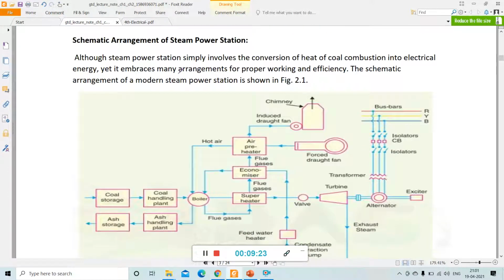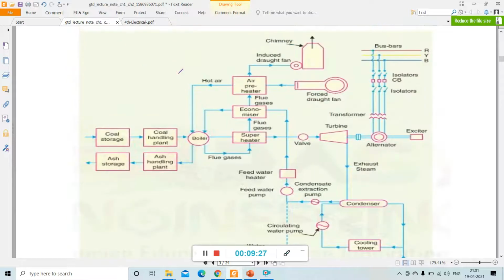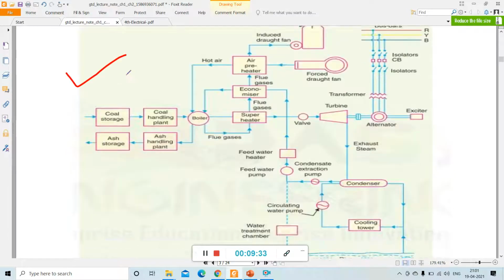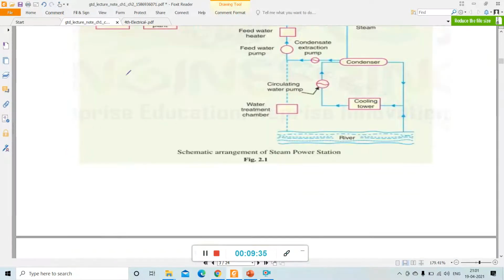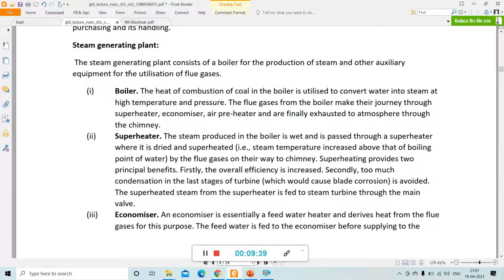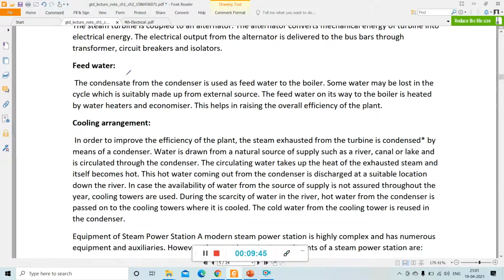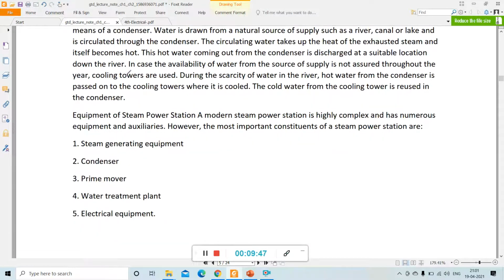This is the layout diagram of thermal power station. This we will discuss in the online classes. These are the different important parts of a thermal power plant. We will discuss all these things later.